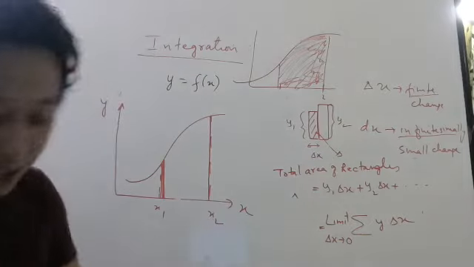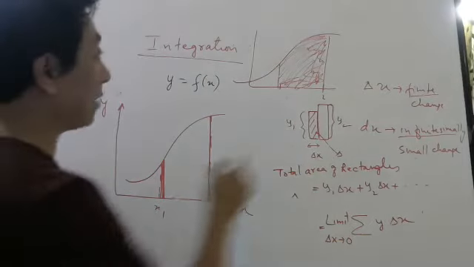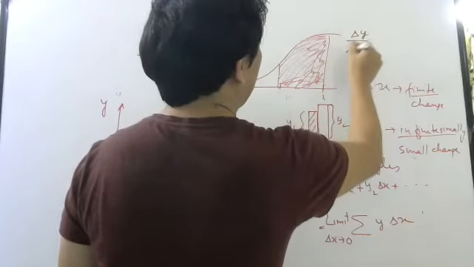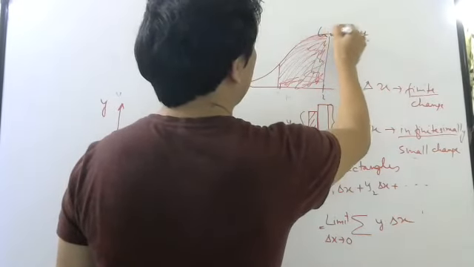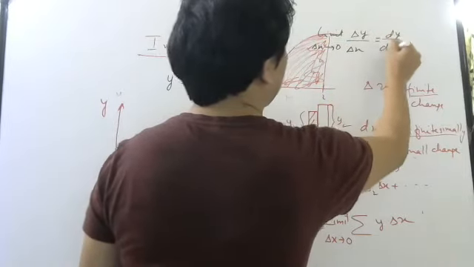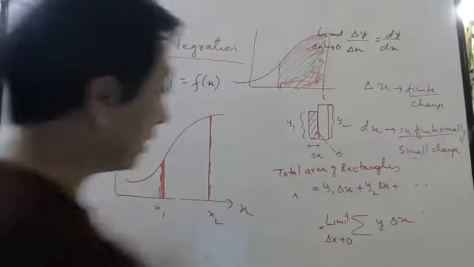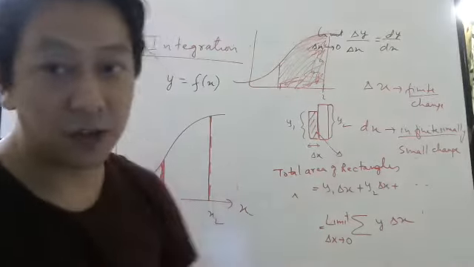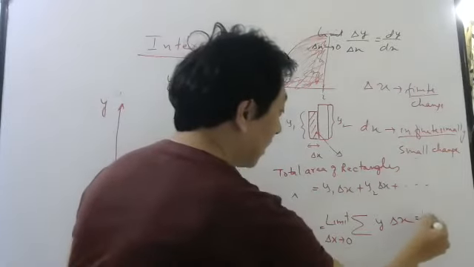So we write this mathematically. Just like dy by dx. See, actually what is dy by dx? Delta y by delta x, limit delta x tends to 0. This we write as dy by dx. Correct now? Similarly, this is very boring to write. So to write this in a short way, Newton has written this as integral y dx.